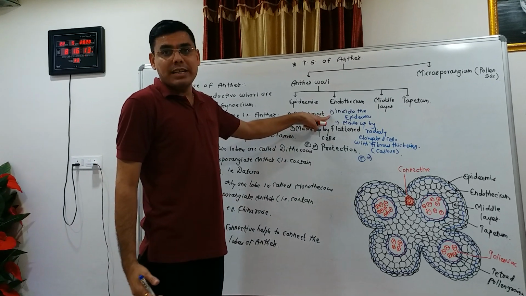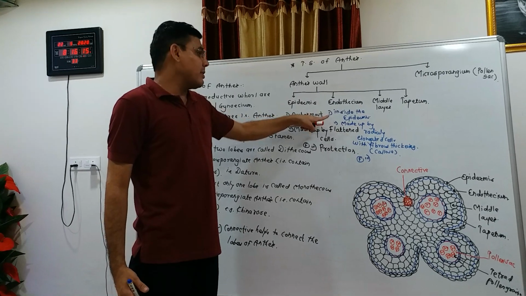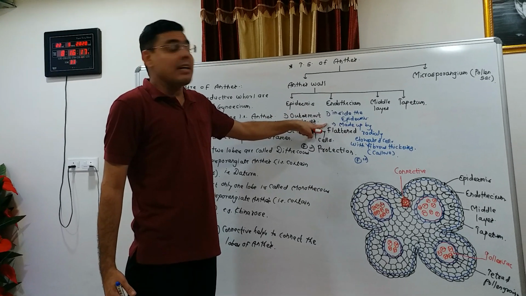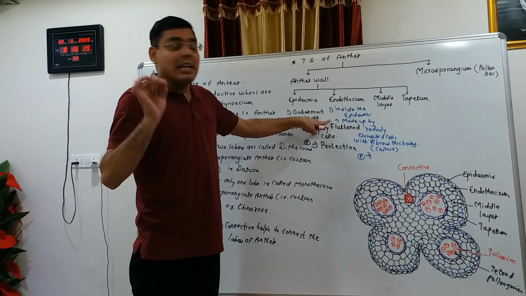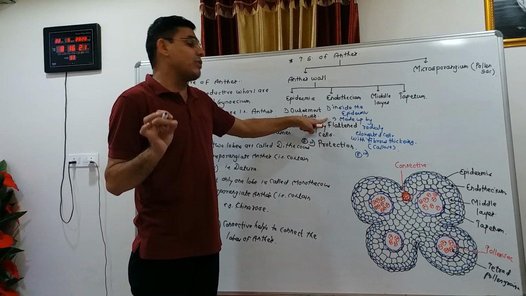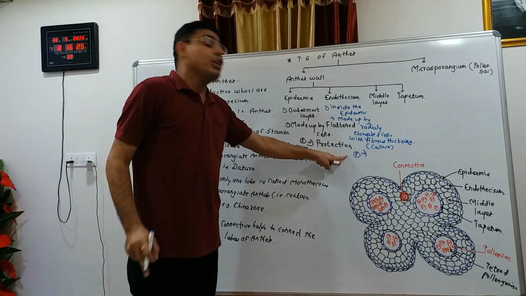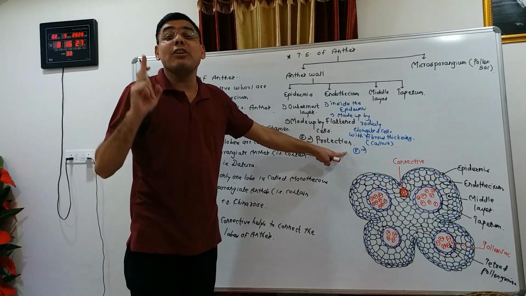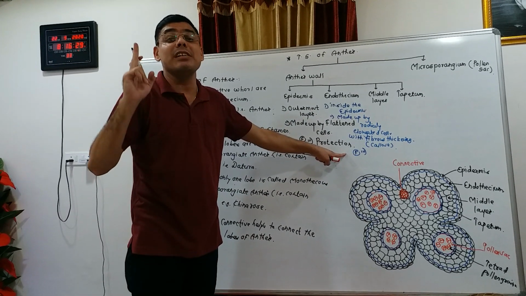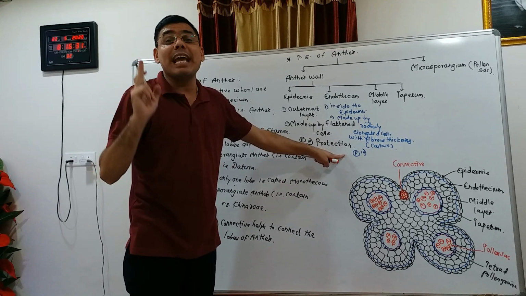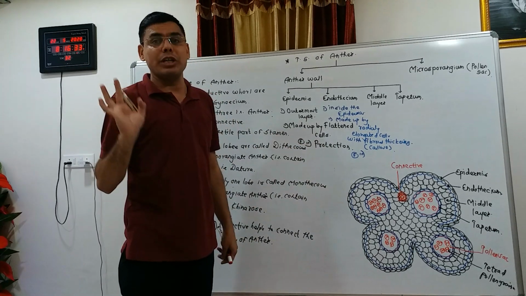It is present inside the epidermis. Second point, this layer is made up of a single layer of radially elongated cells with fibrous thickening, in bracket made up of callose, and the fibrous thickening and hygroscopic nature of the endothecial cells are helpful for the dehiscence of the anther at maturity.